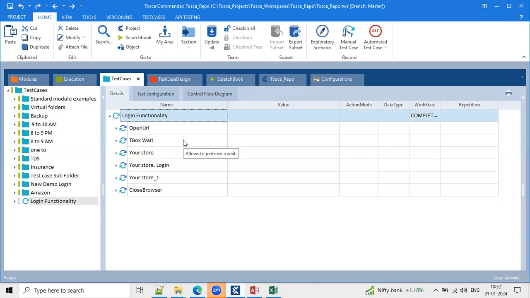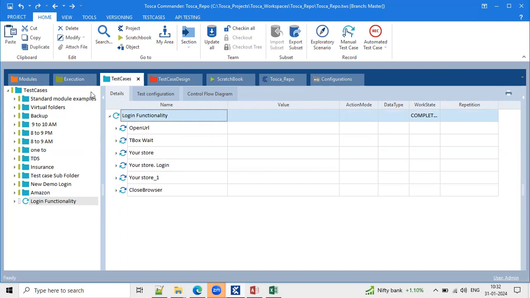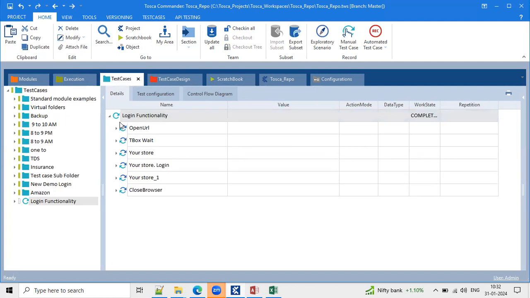If any errors are triggered, we directly fix them and execute again here itself, before dragging and dropping to the execution list. Once the script is working perfectly, then drag and drop to execution and here you can see the log data. But at the test case section level, there is no log data.